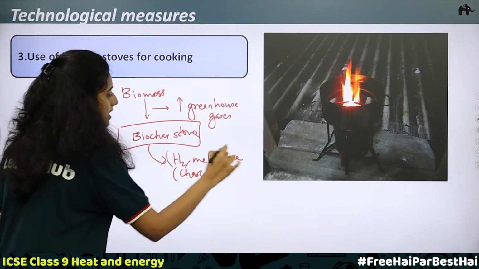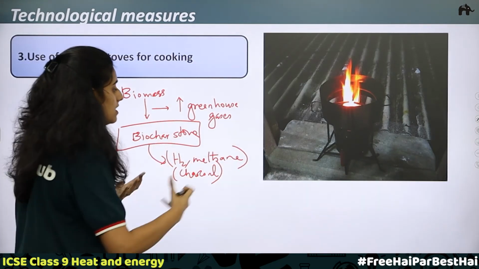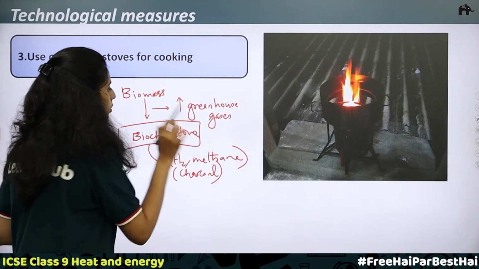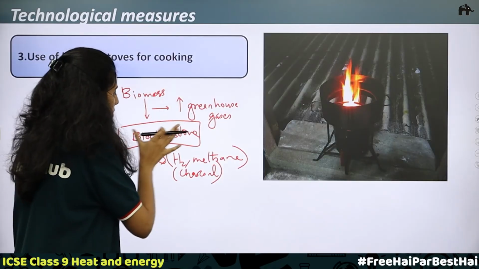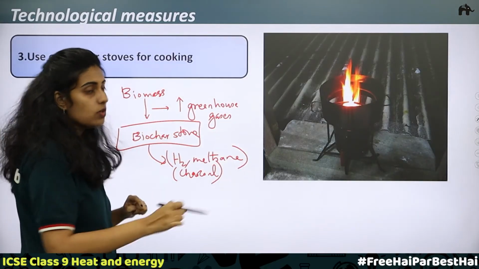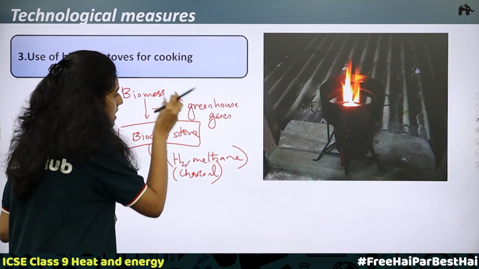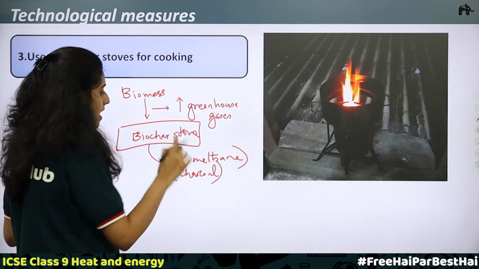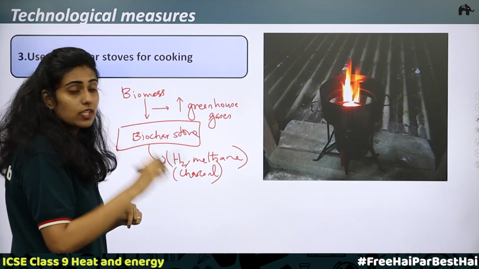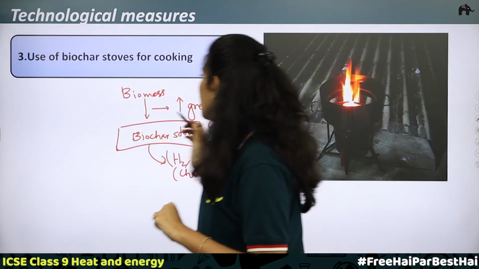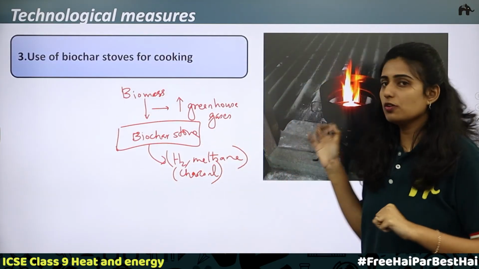So here these gases wouldn't cause much increase in the temperature and it doesn't lead to global warming. So what should be done? Technology should be developed in a biochar stove, where biomass is burned in the absence of air and the gases released are smokeless and combustible gases. Clear? So this is the use of biochar stove for cooking purposes.